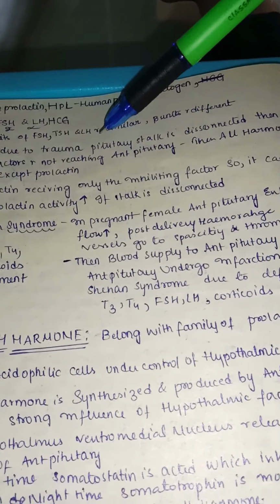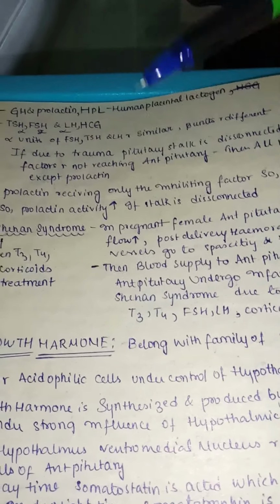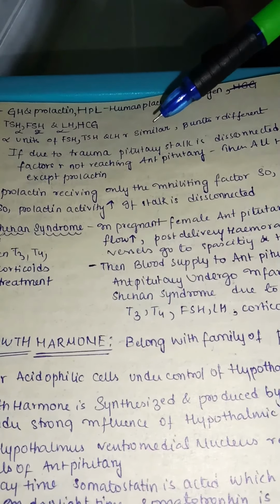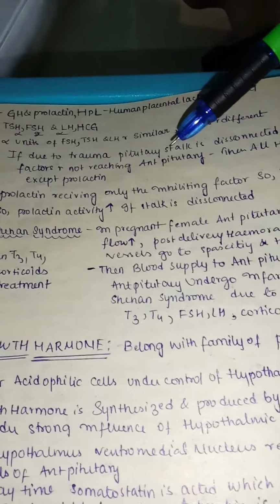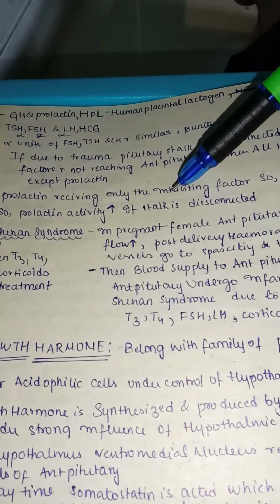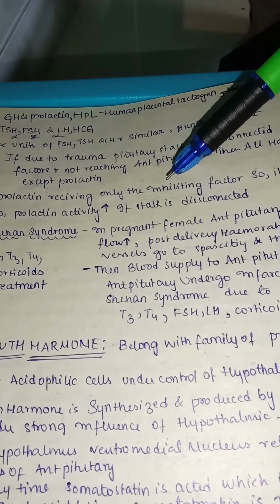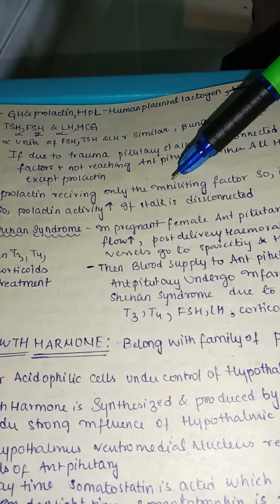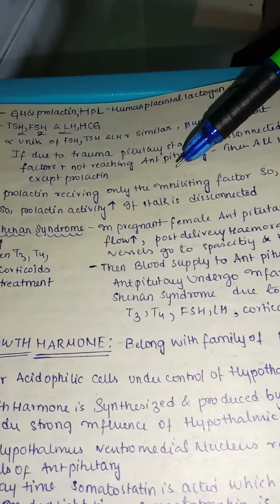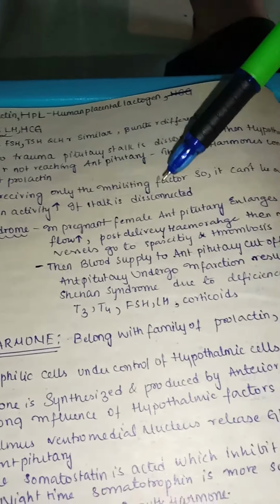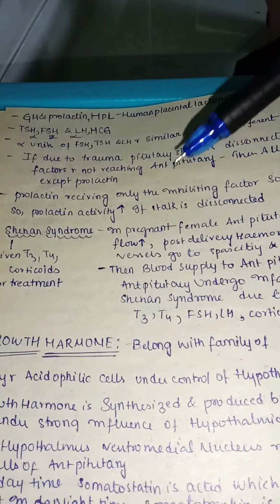If due to any trauma the pituitary stalk is disconnected, then the hypothalamic factors are not reaching the pituitary, as there will be no connection. Because of this, all the hormone concentrations will drop except prolactin. Why only prolactin? Because prolactin is usually inhibited by the hypothalamus. If that is blocked, there is no one to block prolactin now, so only prolactin concentration in the blood increases if the pituitary stalk is broken. Prolactin receives only the inhibitory factor, so prolactin activity will increase if the stalk is disconnected.